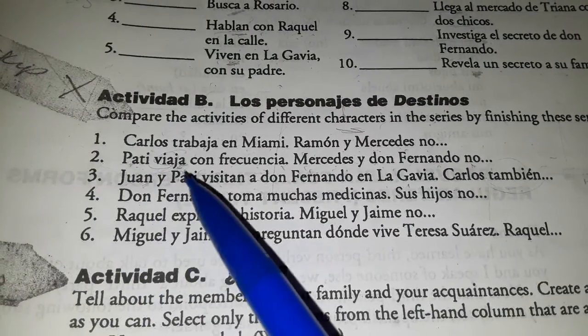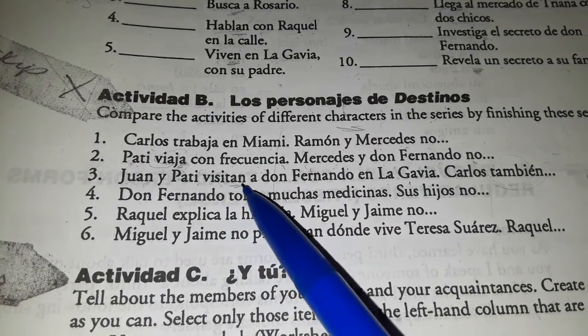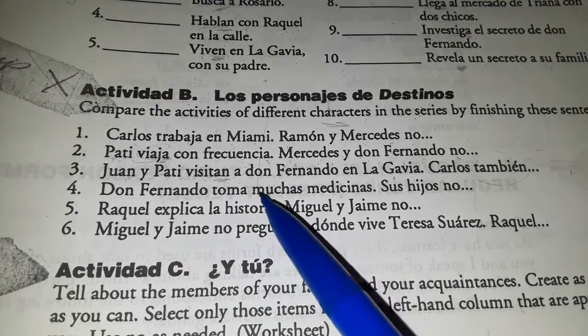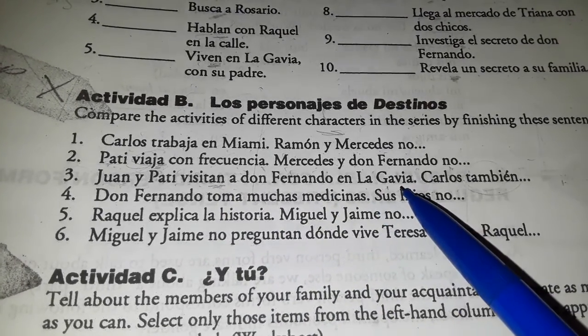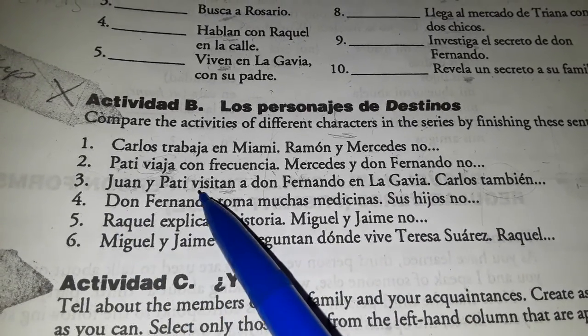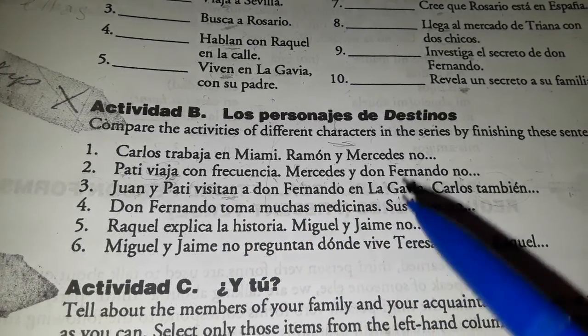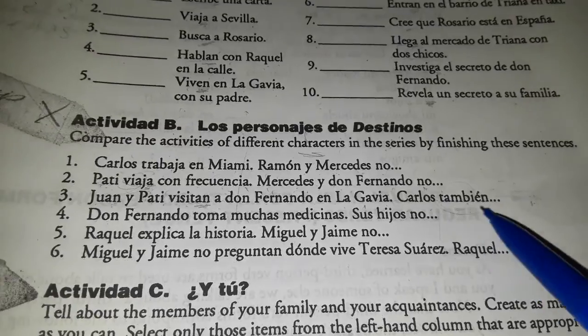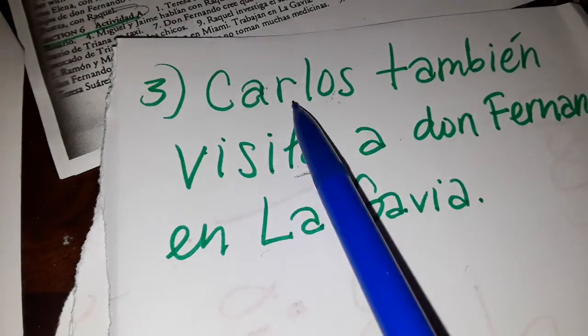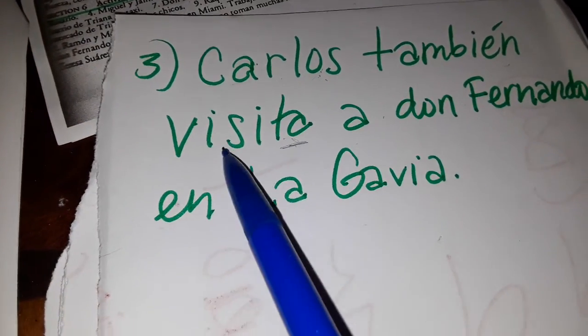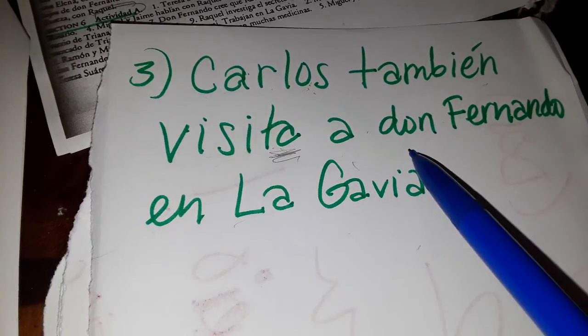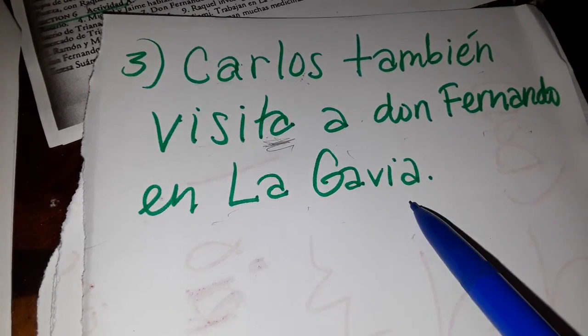Número 3, Juan y Patty visitan, two people visitan a Don Fernando en La Gavia. Juan y Patty visitan a Don Fernando en La Gavia. Carlos también visita a Don Fernando en La Gavia.